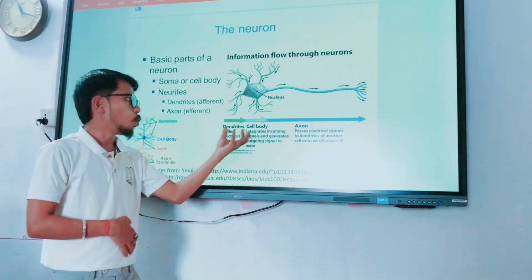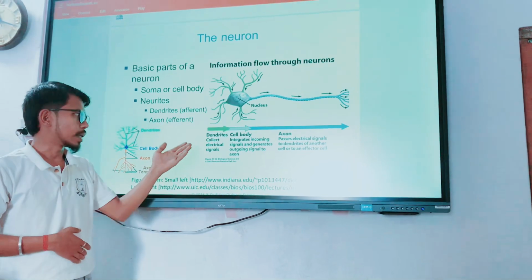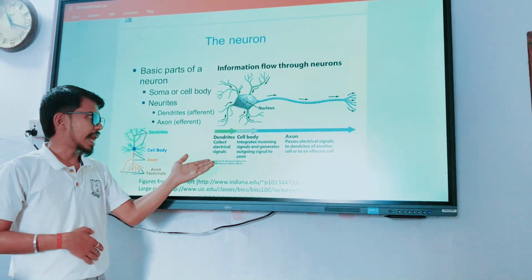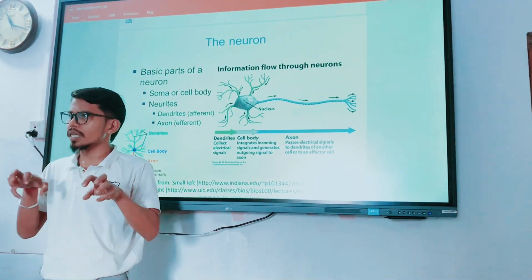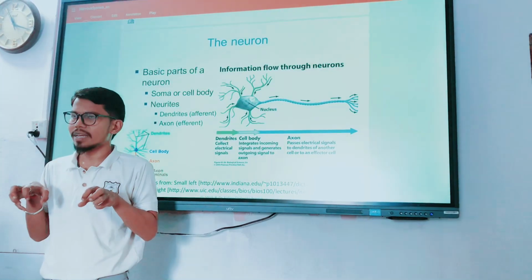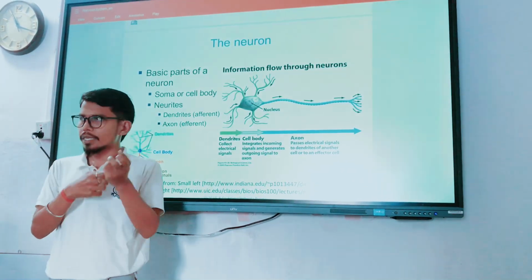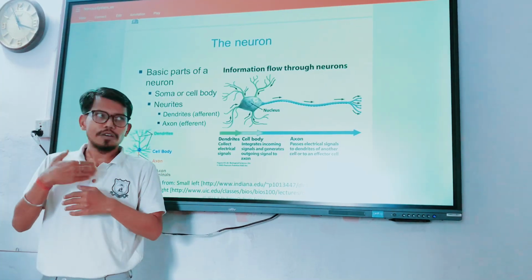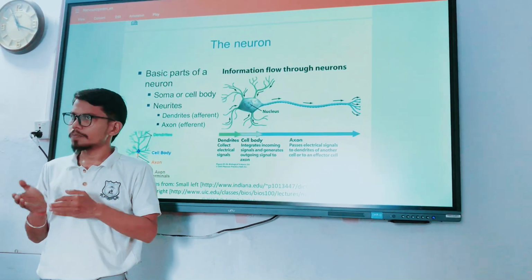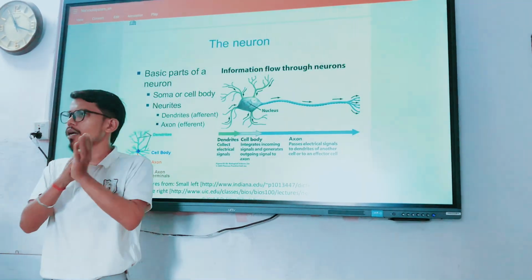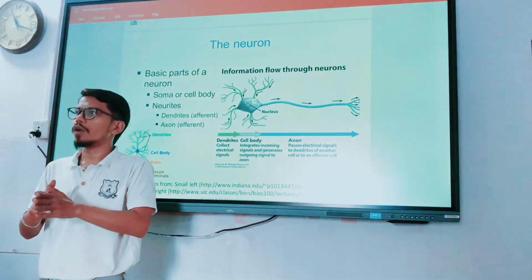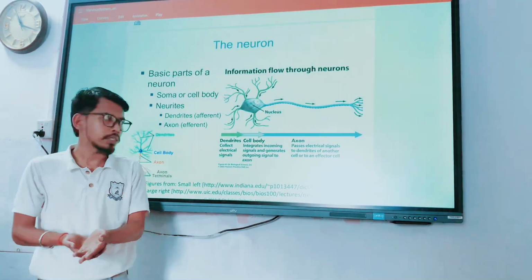Let us see what is written here. Dendrites collect electrical signals. They collect signals, and signals here means information. A stimulus we can call information, and responses we can call actions of the brain or spinal cord for further responses. You understood?